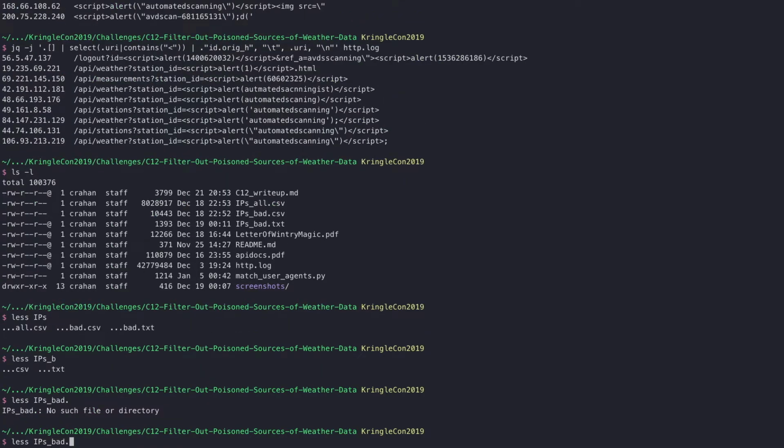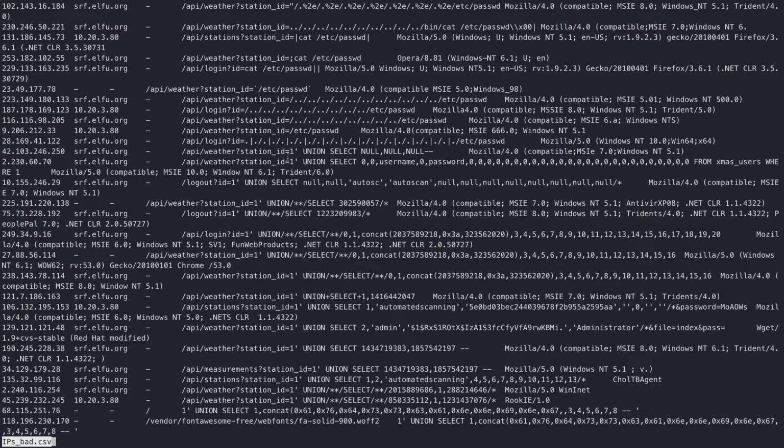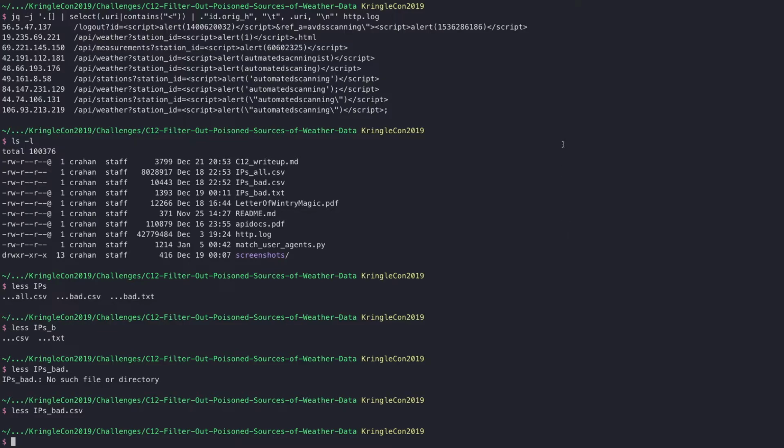IPs_bad CSV, obviously. So I have the IP address that the activity originated from. I have the host name, I have the username, I have the URI, and I have the user agent there. So for each of the queries that I just ran previously, I just pushed them into a file with a bit more fields. And then I did the same thing for all of the IP addresses. So I had the user agents in there as well.